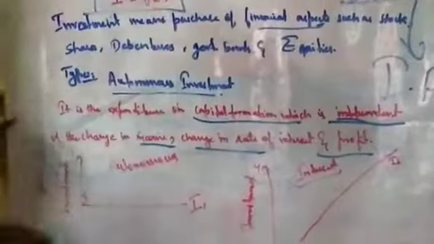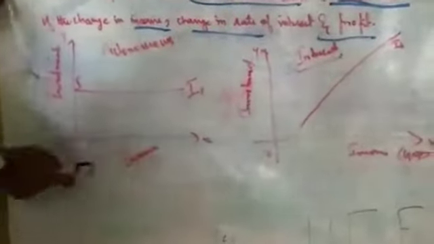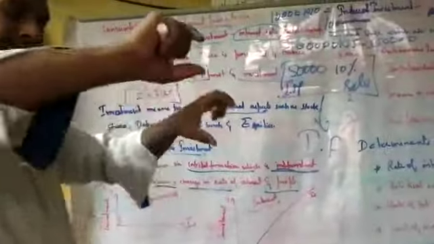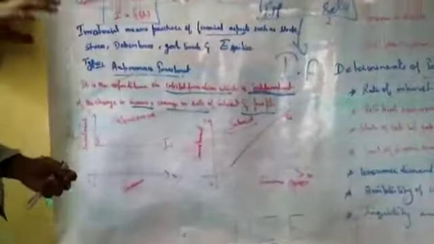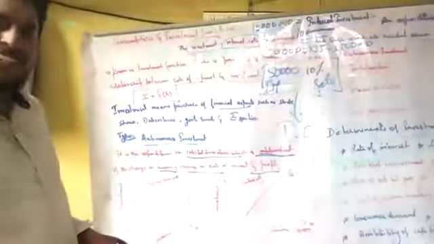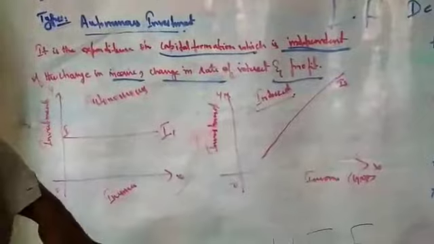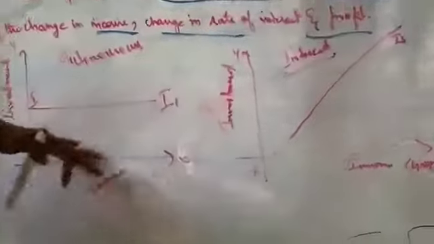So that is our investment. See here, this is the autonomous figure. Income we have taken as x-axis, investment as y-axis. I and I1 is equal to x. Here, the rate of interest, the income, the investment function will remain the same, unchangeable, because if there is a change in income, a change in the rate of interest, or a change in the profit, it does not change the investment function. That's the reason it remains the same, right?